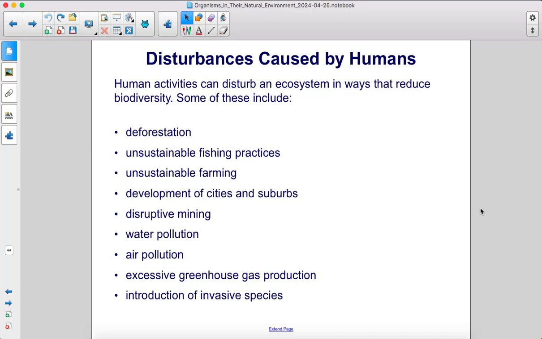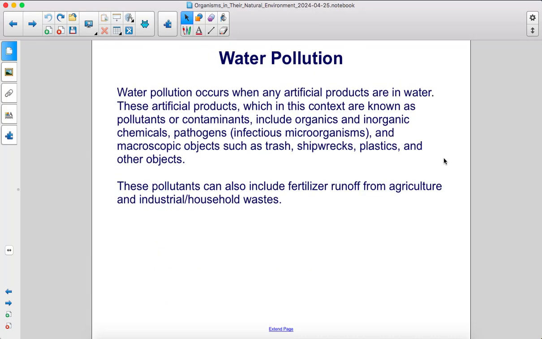Human activities can disturb an ecosystem in ways that reduce biodiversity. Some of these include deforestation, unsustainable fishing practices, unsustainable farming, development of cities and suburbs, disruptive mining, water pollution, air pollution, excessive greenhouse gas production, and the introduction of invasive species. Water pollution occurs when any artificial products are in water.